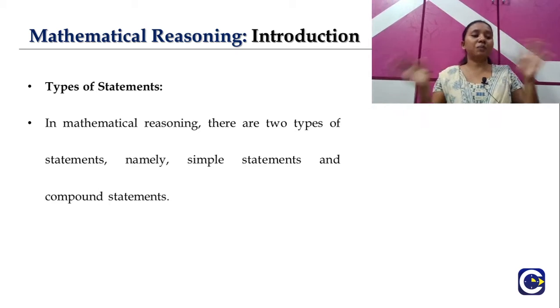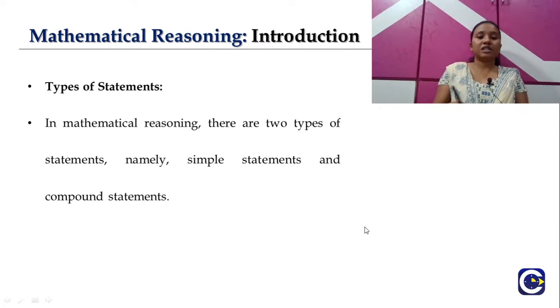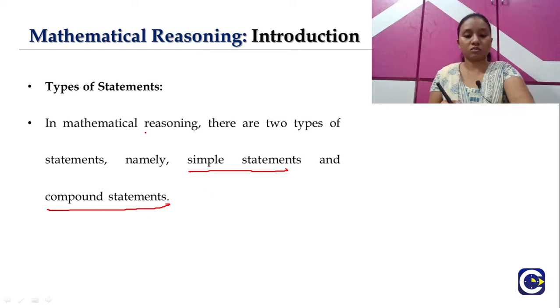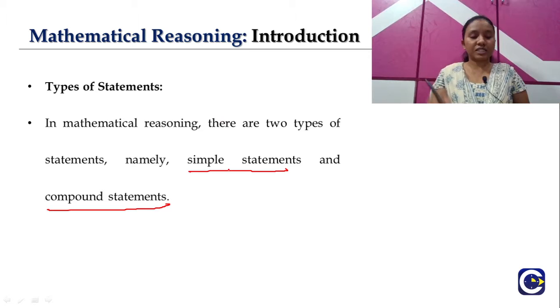Now, as we have seen the main terms which are related to our statement, the next thing we are going to discuss is the different types of statements. From our mathematical reasoning point of view, there are two types of statements. The first one is the simple statement and the second one is the compound statement. So these are the two types of statements that we are going to discuss here.